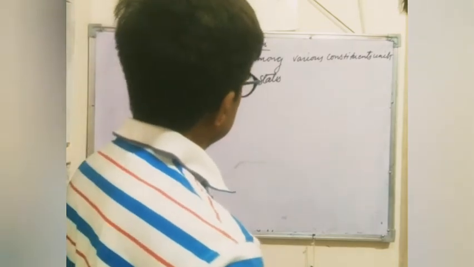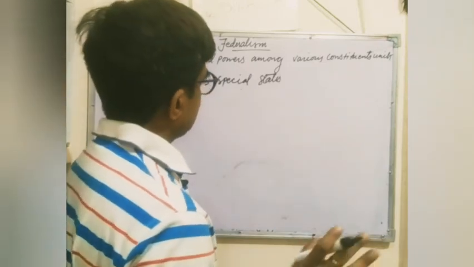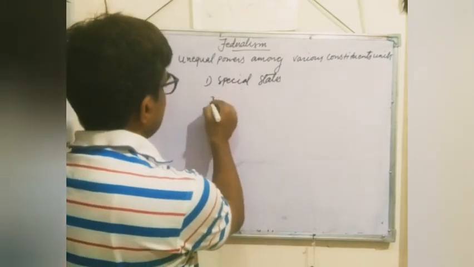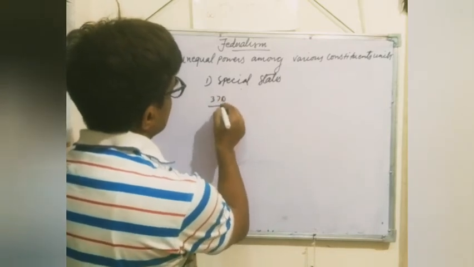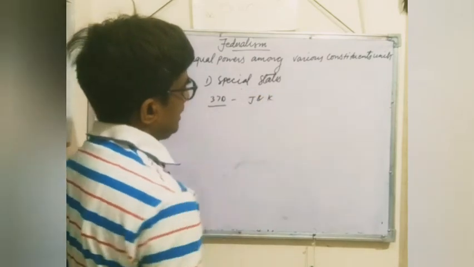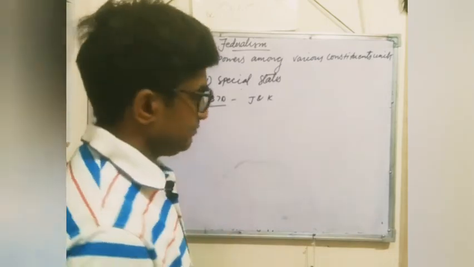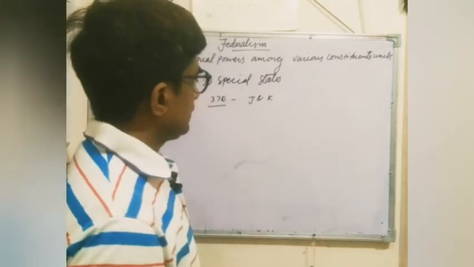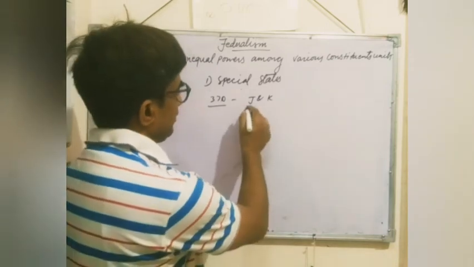So special states were declared at that time, and these special states were declared under different articles in India, such as 370. This is the article under which Jammu and Kashmir was declared a special state of India in 1947. At that time Jammu Kashmir was a very controversial state, so it was not merged as an ordinary state of India. That is a very important thing.